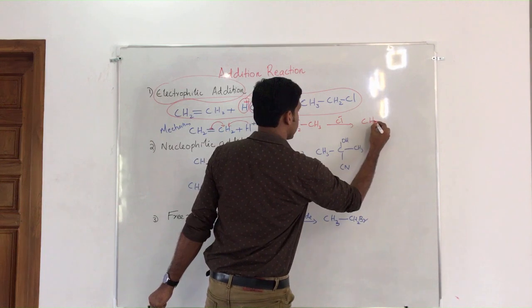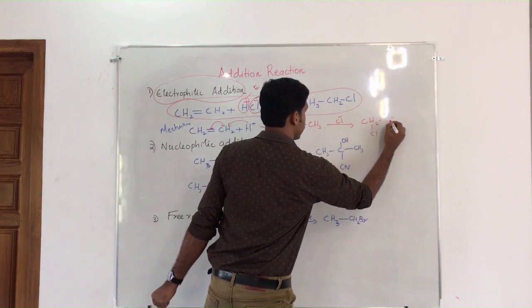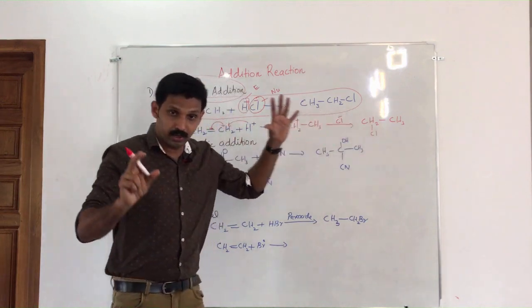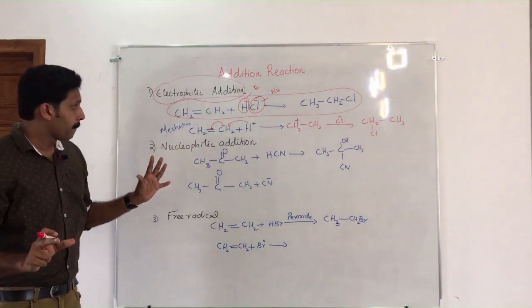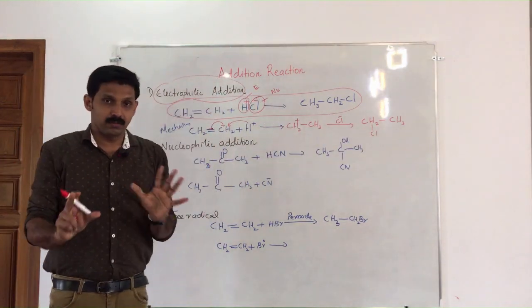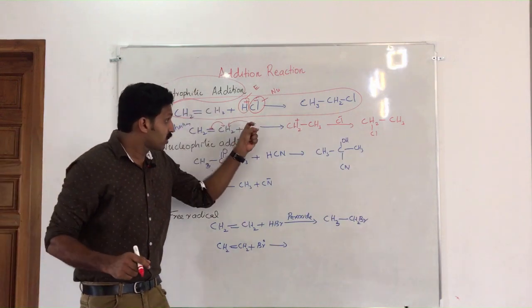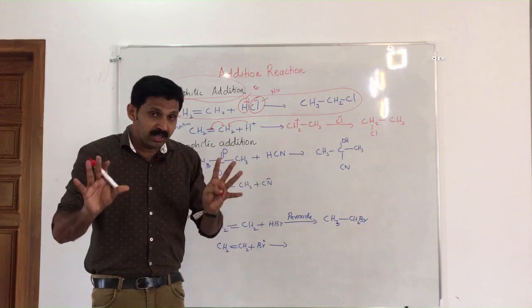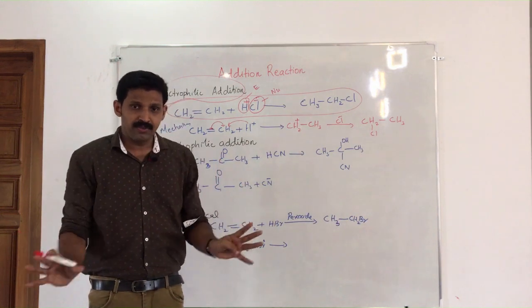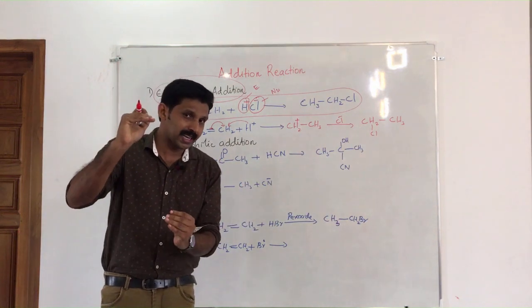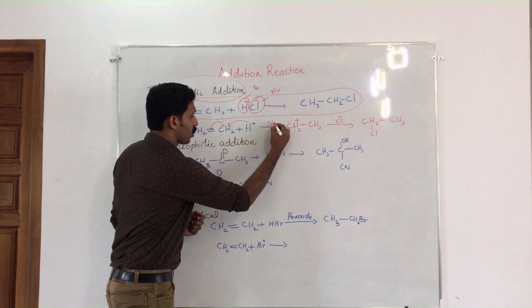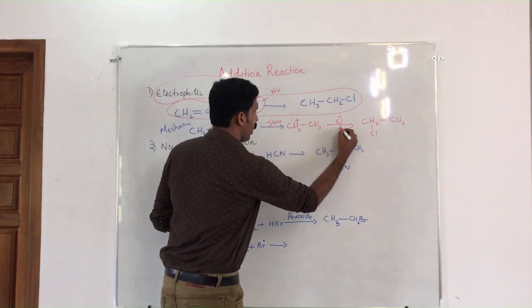You will get the answer CH2Cl CH3. That means here both electrophile and nucleophile are adding, but it is known as electrophilic addition. It is because this reaction takes place in two steps. Whatever it may be, if the reaction takes place in a number of steps, definitely one of the steps can be taken as the slowest step. Therefore, here it is the slow step and it is the fast step.